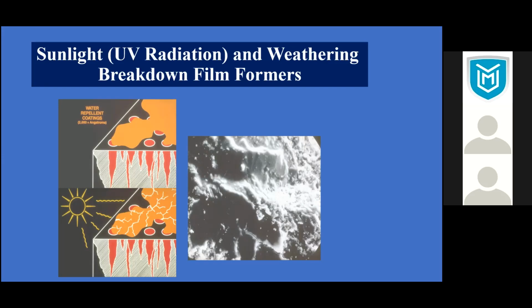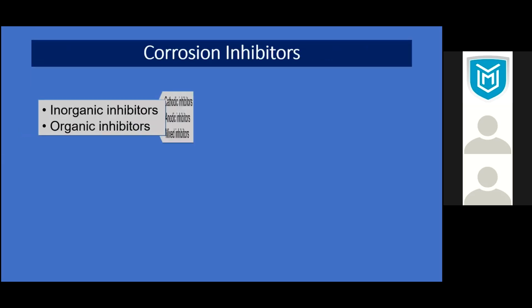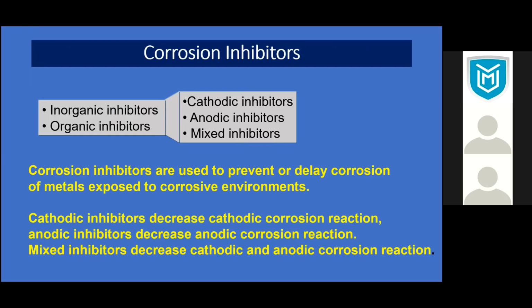And most of our structures, if you look at highways, bridges and overpasses, are all concrete, unpainted. They are always exposed to water, and eventually they're going to get corrosion. So inorganic cathodic, anodic and mixed corrosion inhibitors are used to prevent or delay corrosion.